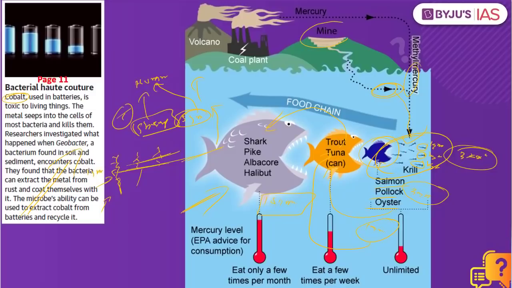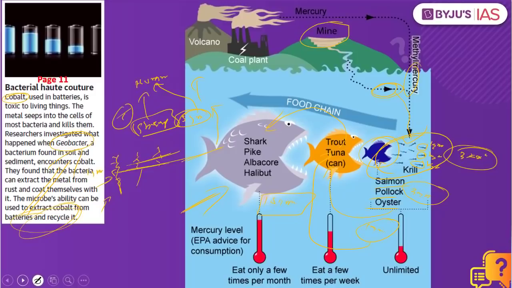Because of increasing cases of mining and agriculture, we have more mining activities. When there are more mining activities, this ultimately enters the food chain at the aquatic level or the terrestrial level. In the present scenario, because of increasing mining activities, heavy metals like zinc or cobalt, if they enter the aquatic plants, contaminate and eventually can become a cause of disturbance and disease problems to all human beings, says this article. The article goes on to speak about geobacter, which says that the microbes' ability can be used to extract cobalt from batteries and recycle it.